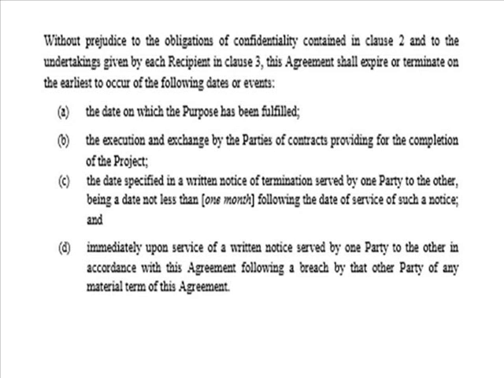A. The date on which the purpose has been fulfilled. B. The execution and exchange by the parties of contracts providing for the completion of the project. C. The date specified in a written notice of termination served by one party to the other, being a date not less than 1 month following the date of service of such a notice. And D. Immediately upon service of a written notice served by one party to the other in accordance with this agreement, following a breach by that other party of any material term of this agreement. So here clearly the termination is contingent upon any of the 4 conditions mentioned.